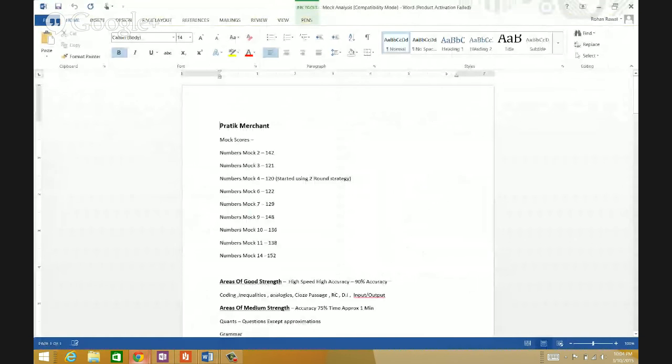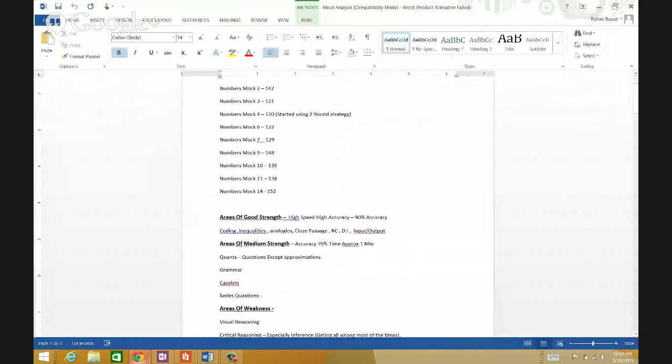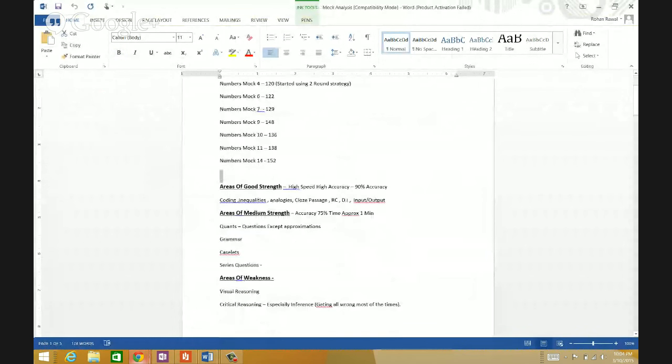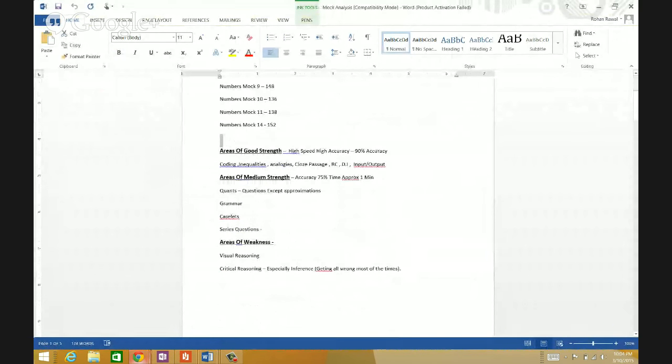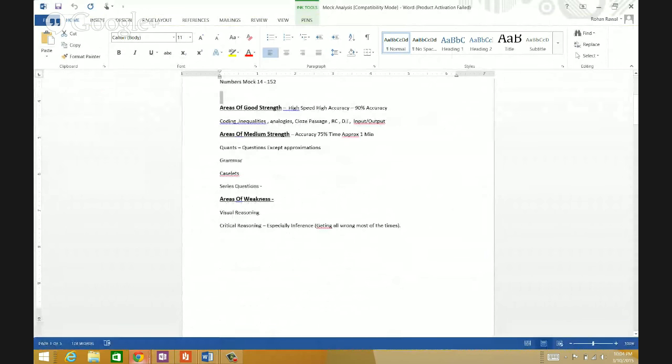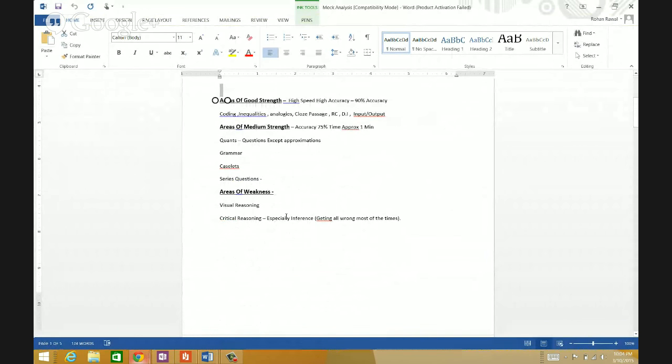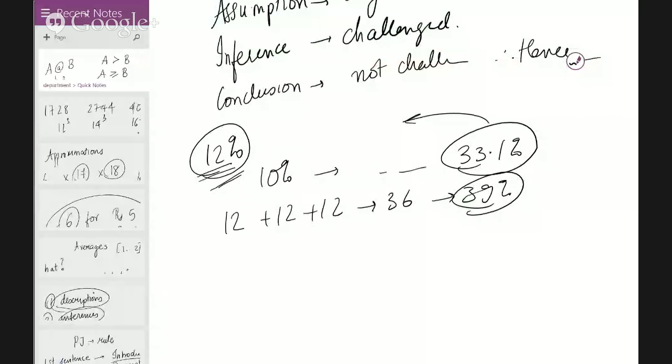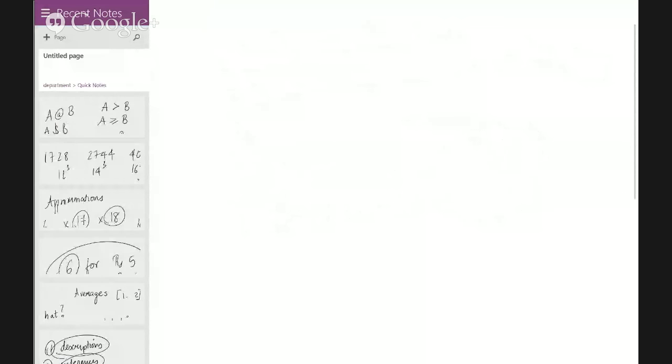Okay, mock scores pretty good. Yeah, Pratik, you're scoring decent, not a worry at all. Areas of good strength: high speed, high accuracy, 90% accuracy, coding, inequalities, analogy. Weaknesses: visual reasoning, critical reasoning, especially inference, getting almost all wrong most of the time. Inference is something you need to pay attention to. Let's talk inferences for a while.